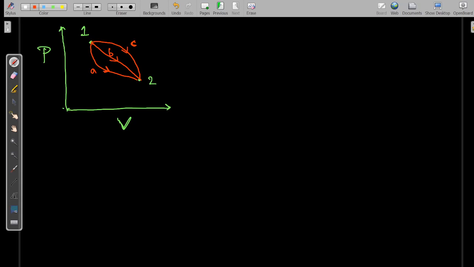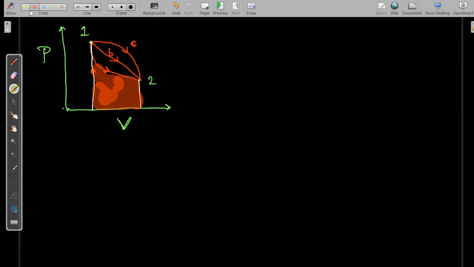Okay, so if the system is following the path 1A2, then the area under the curve will be this one. We can show it through this. This will be the area under the curve.